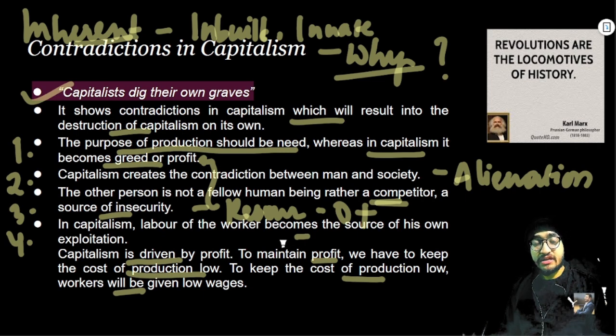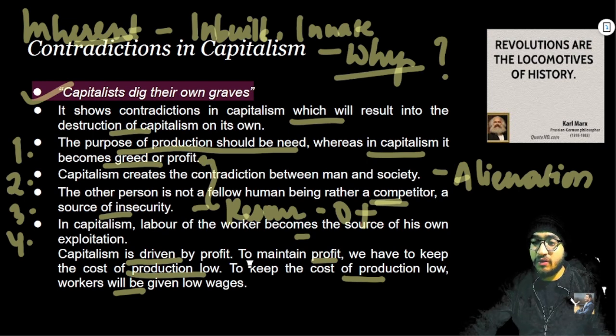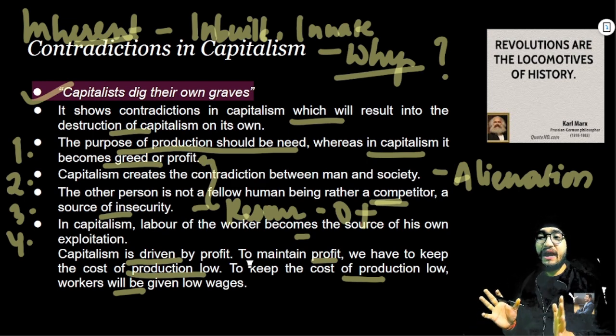The more workers are producing, the more the greed or the profit motive of capitalism will increase. They want to increase their profit more. They will end up cutting the cost of production, ultimately hampering the wages of the workers, right? So this was the brief idea about the contradiction in capitalism.